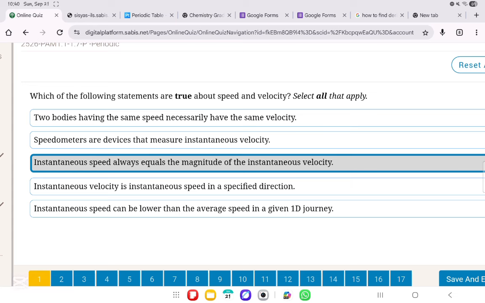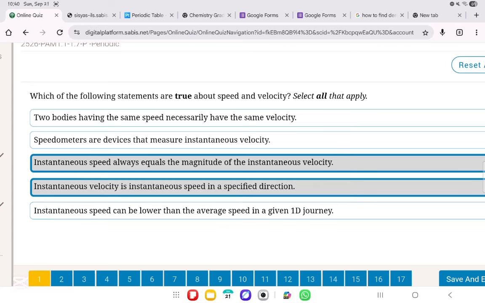Now, instantaneous velocity is instantaneous speed in a specified direction, this is true. There has to be a direction, then you can say that this is velocity. Velocity is a vector quantity, right? Whereas speed is what? It is a scalar quantity. So the vector quantity has a direction and a magnitude, whereas the speed is only a magnitude. So we move on to the next one.